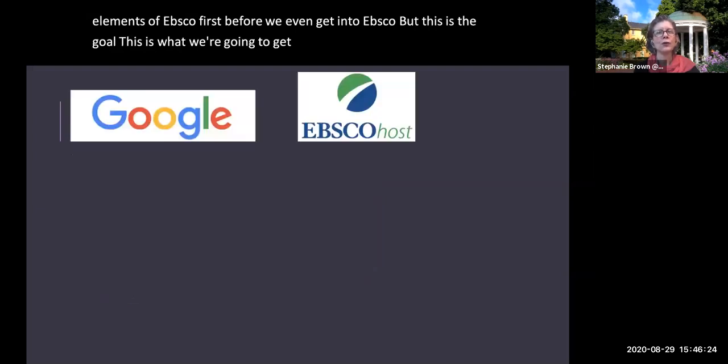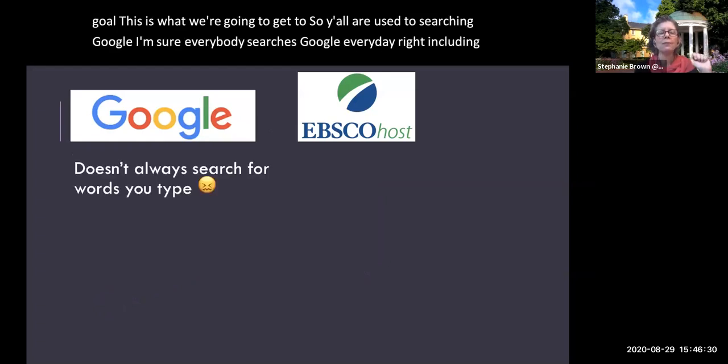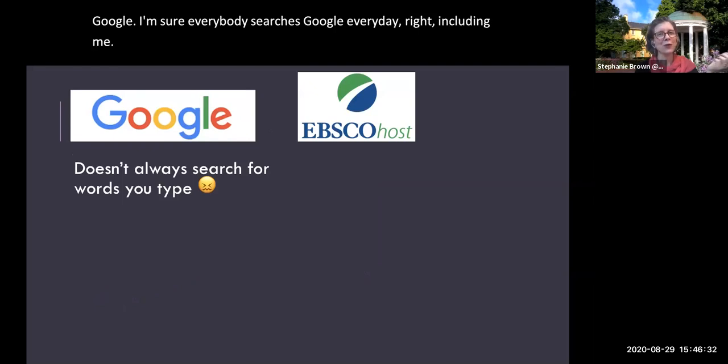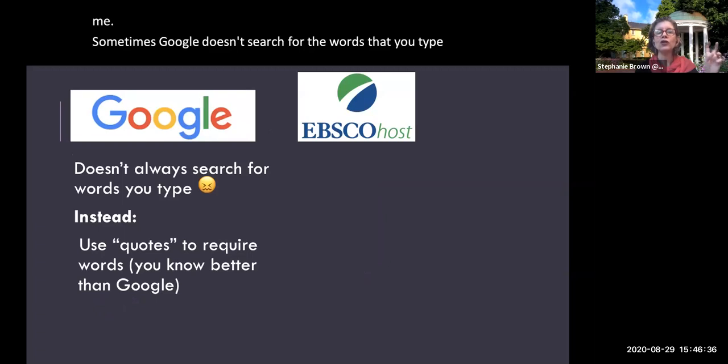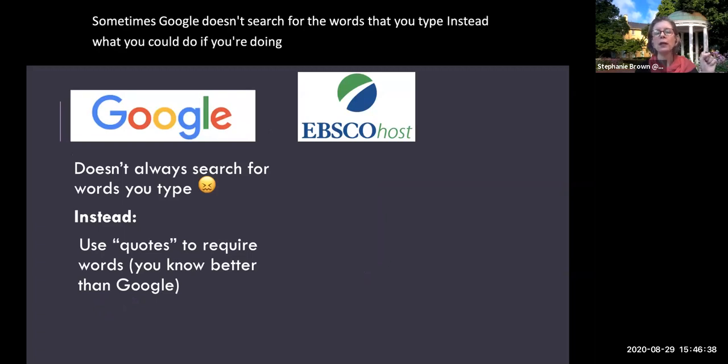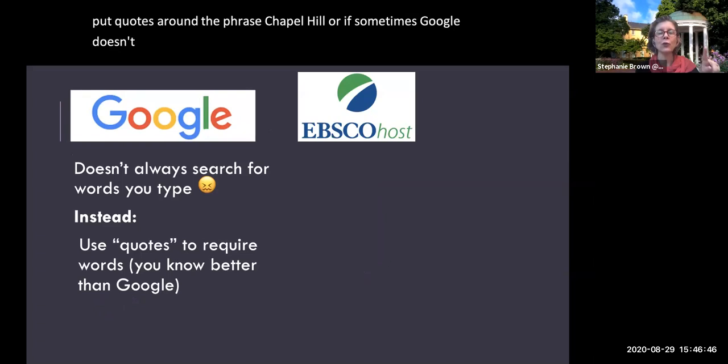So y'all are used to searching Google, I'm sure. Everybody searches Google every day, right, including me. Sometimes Google doesn't search for the words that you type. Instead, what you could do if you're doing a phrase like Chapel Hill is you could put quotes around the phrase Chapel Hill, or if sometimes Google doesn't search a particular word that you want, you can put quotes around that one word and it'll require them in the Google results.